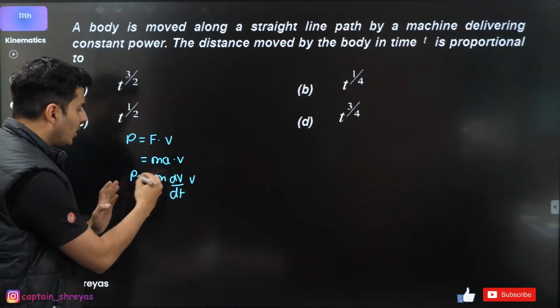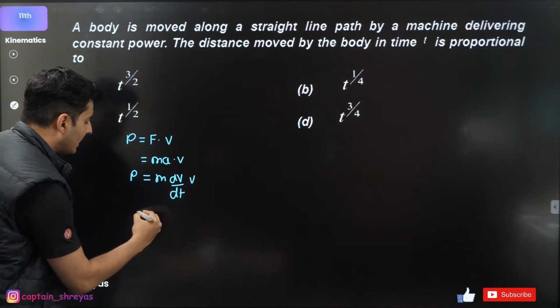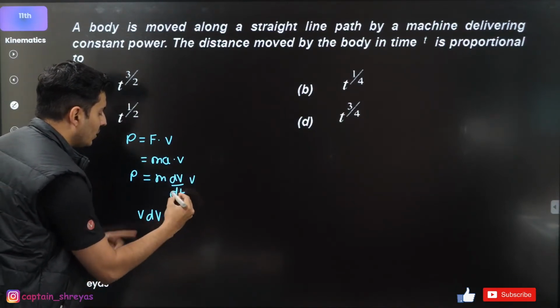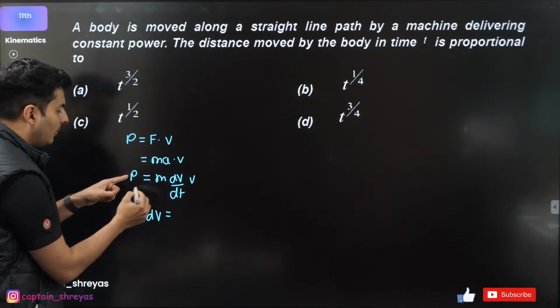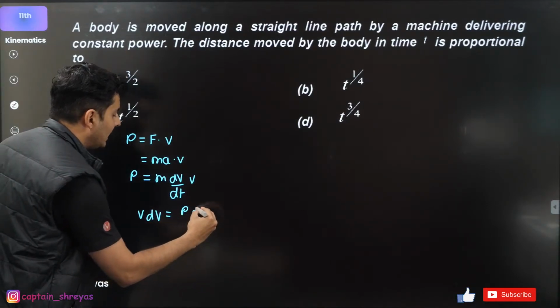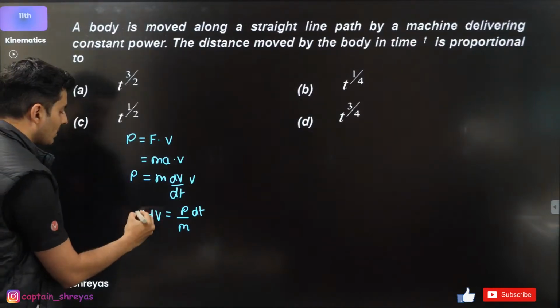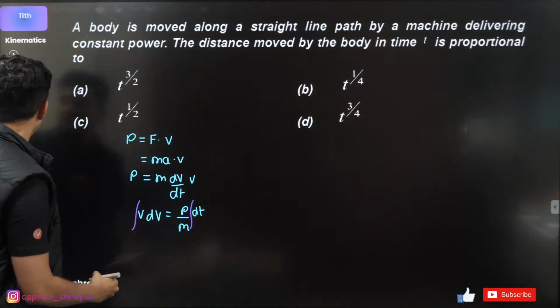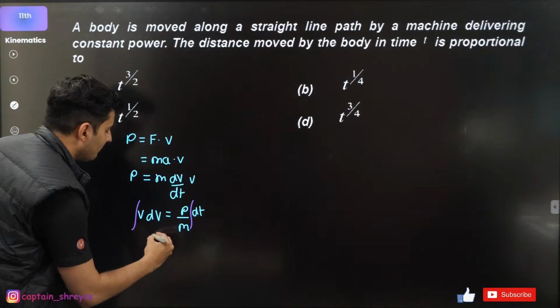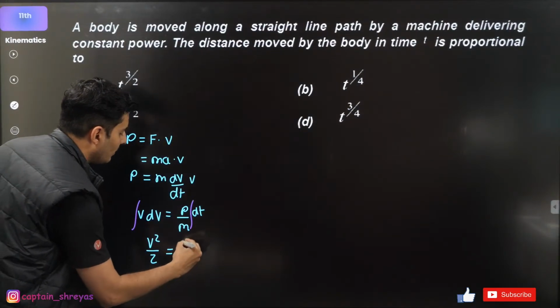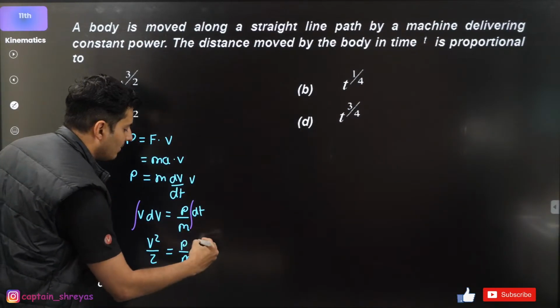So here is what I'm going to do. I'm just going to move this around. So I'll get v dv is equal to P dt divided by m: take dt on the top, take mass below. Now I can integrate this as well as this. So what will happen? This will become v square by 2 is equal to P by m t.